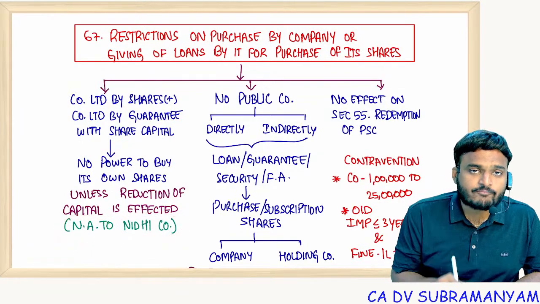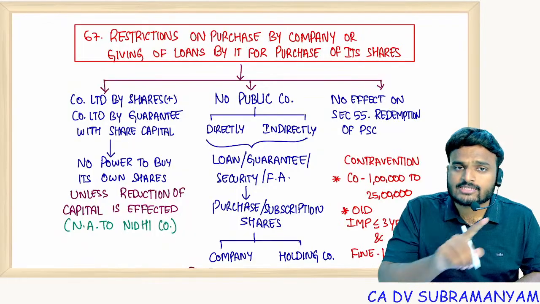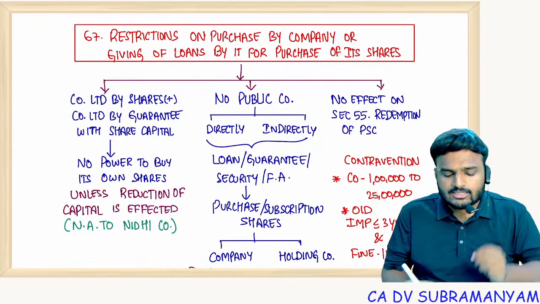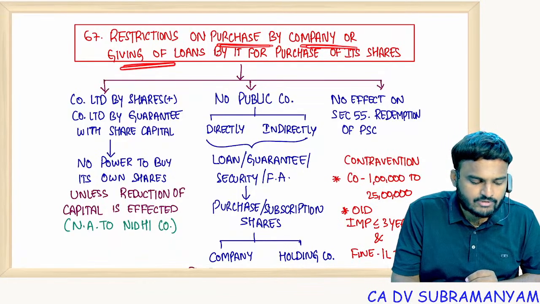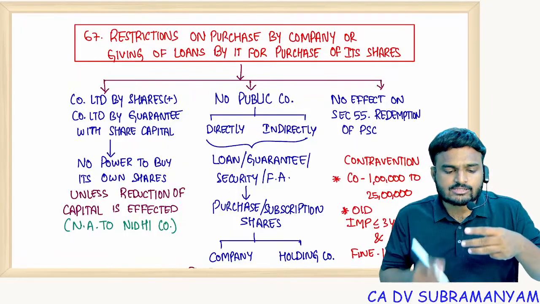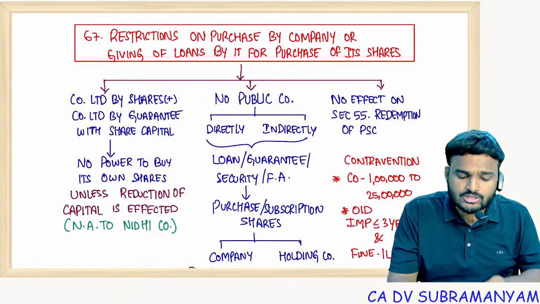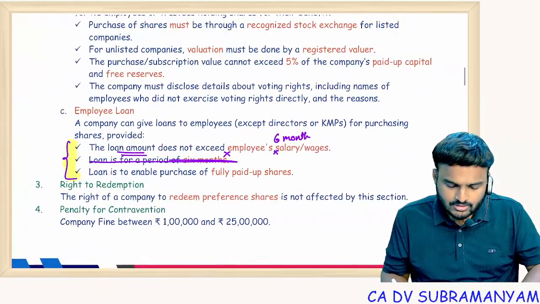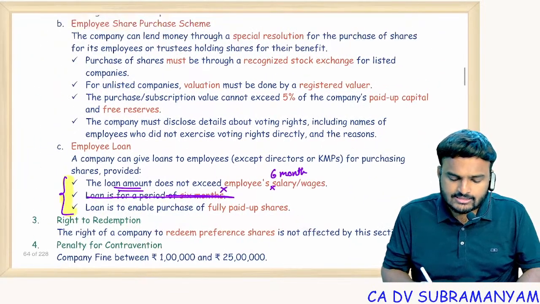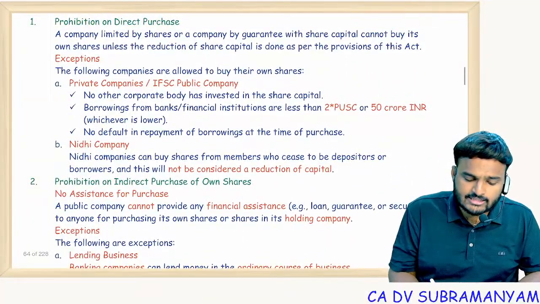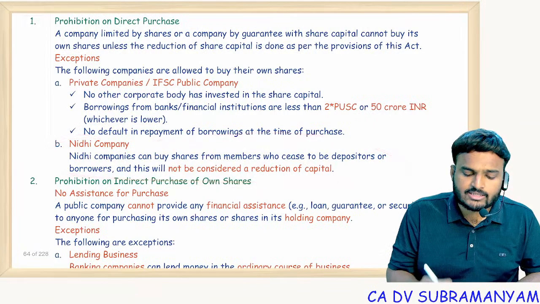For redemption of preference shares also this section is not applicable. This section is not applicable in 3 cases. Restrictions on purchase by company or giving of loans by it for purchase of its shares not applicable in 3 cases. One is section 55, redemption of preference shares. Let me show here. A second case is buyback of shares. And the third one is Nidhi company.